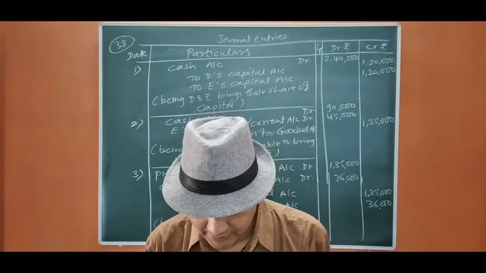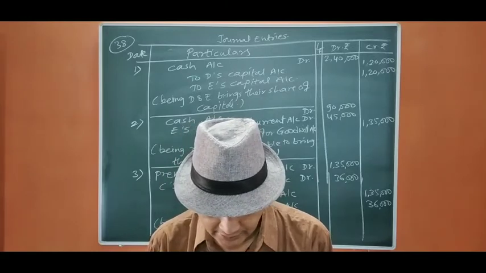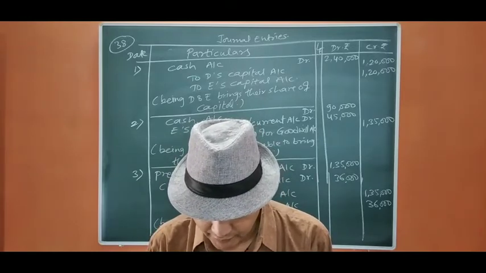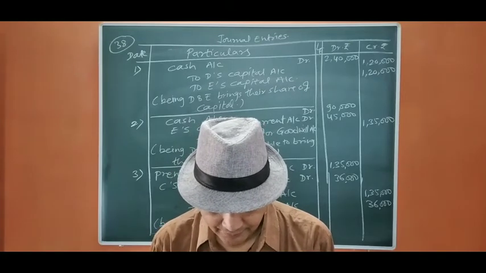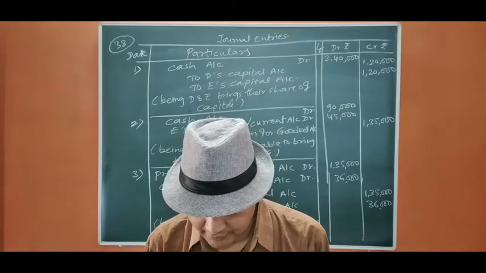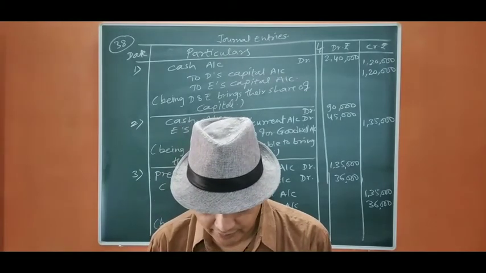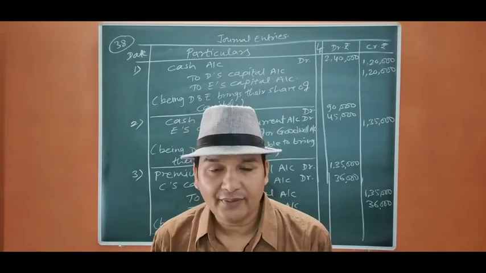Ram did not bring his share of goodwill premium in cash. Record the necessary journal entries in the books of the firm on Ram's admission when goodwill appeared in the books at A. 2,02,500, B. 2,500, C. 2,05,000.